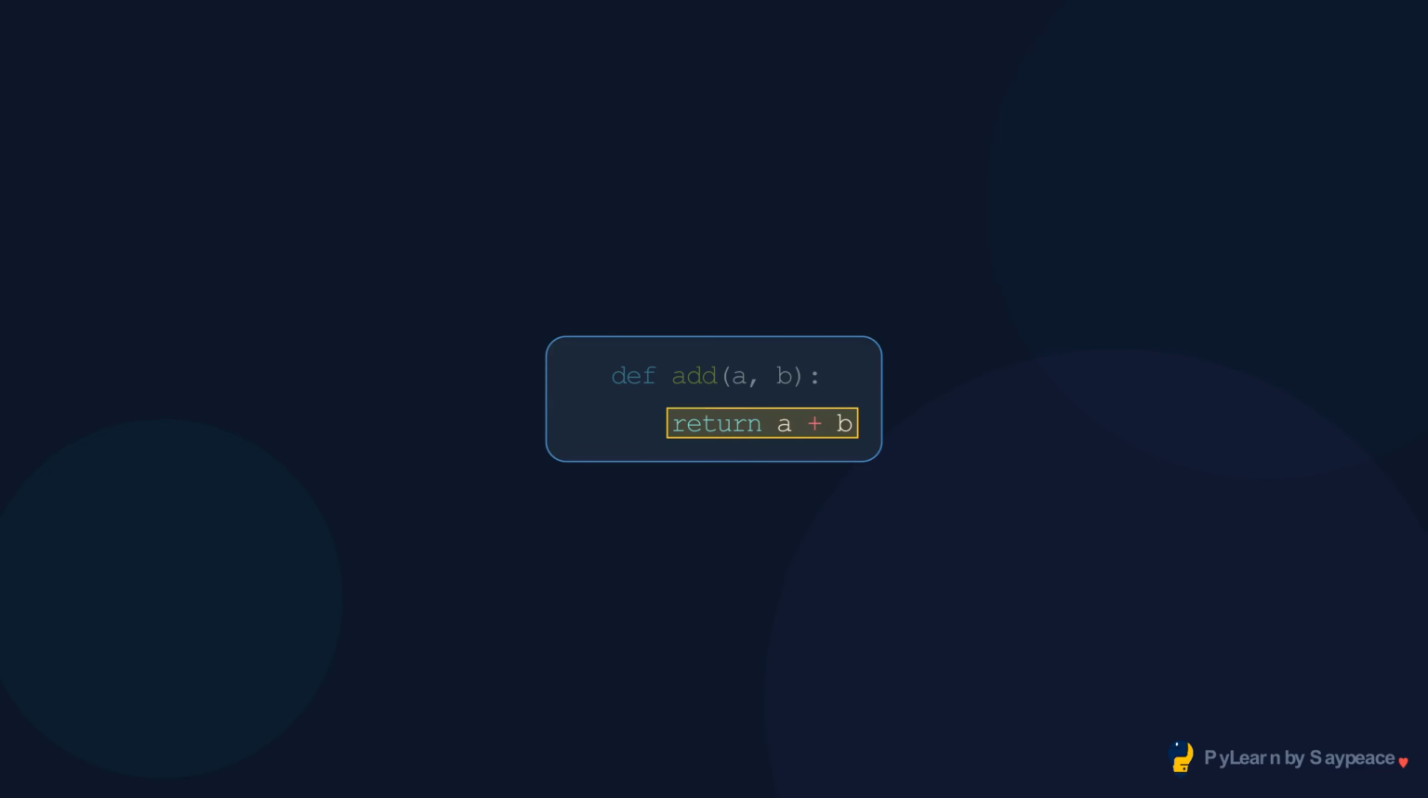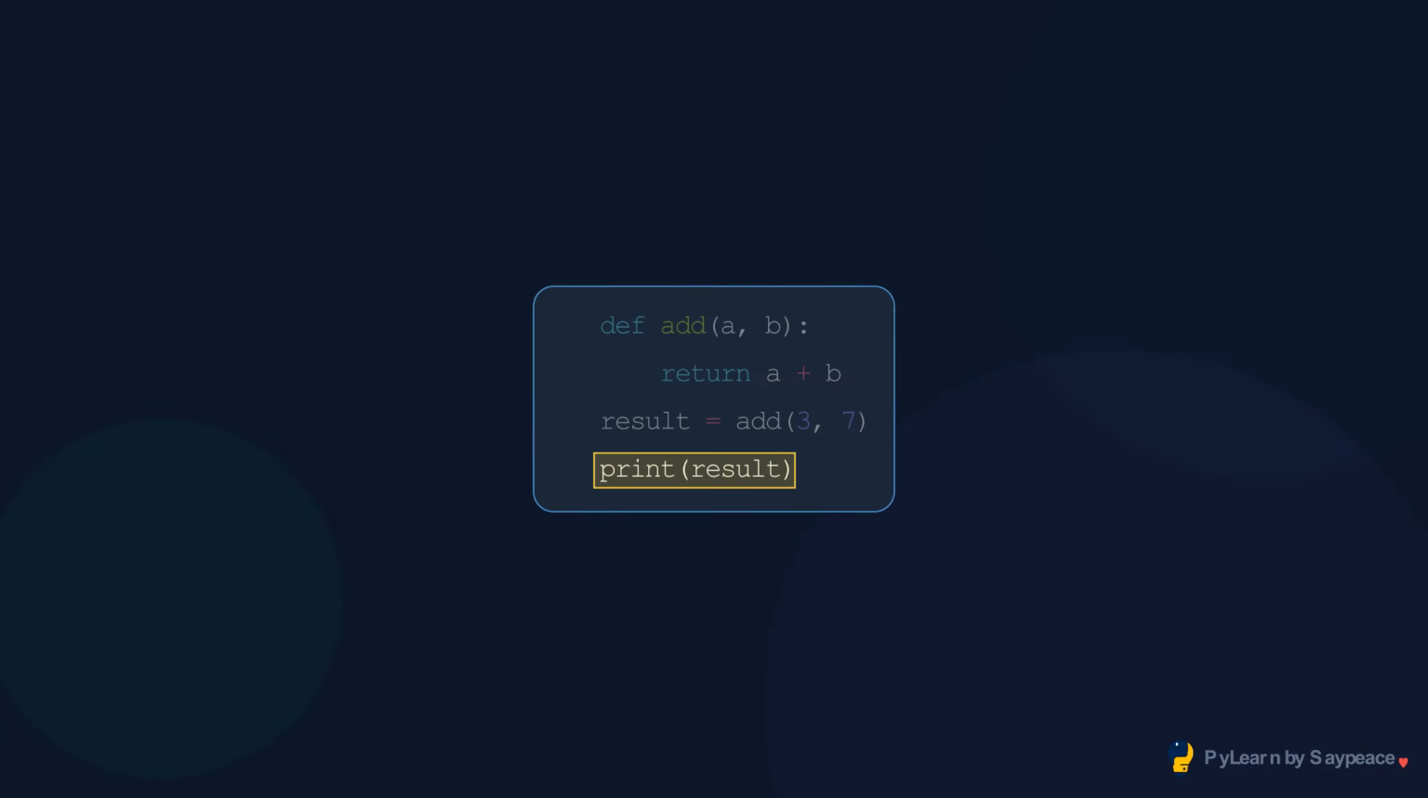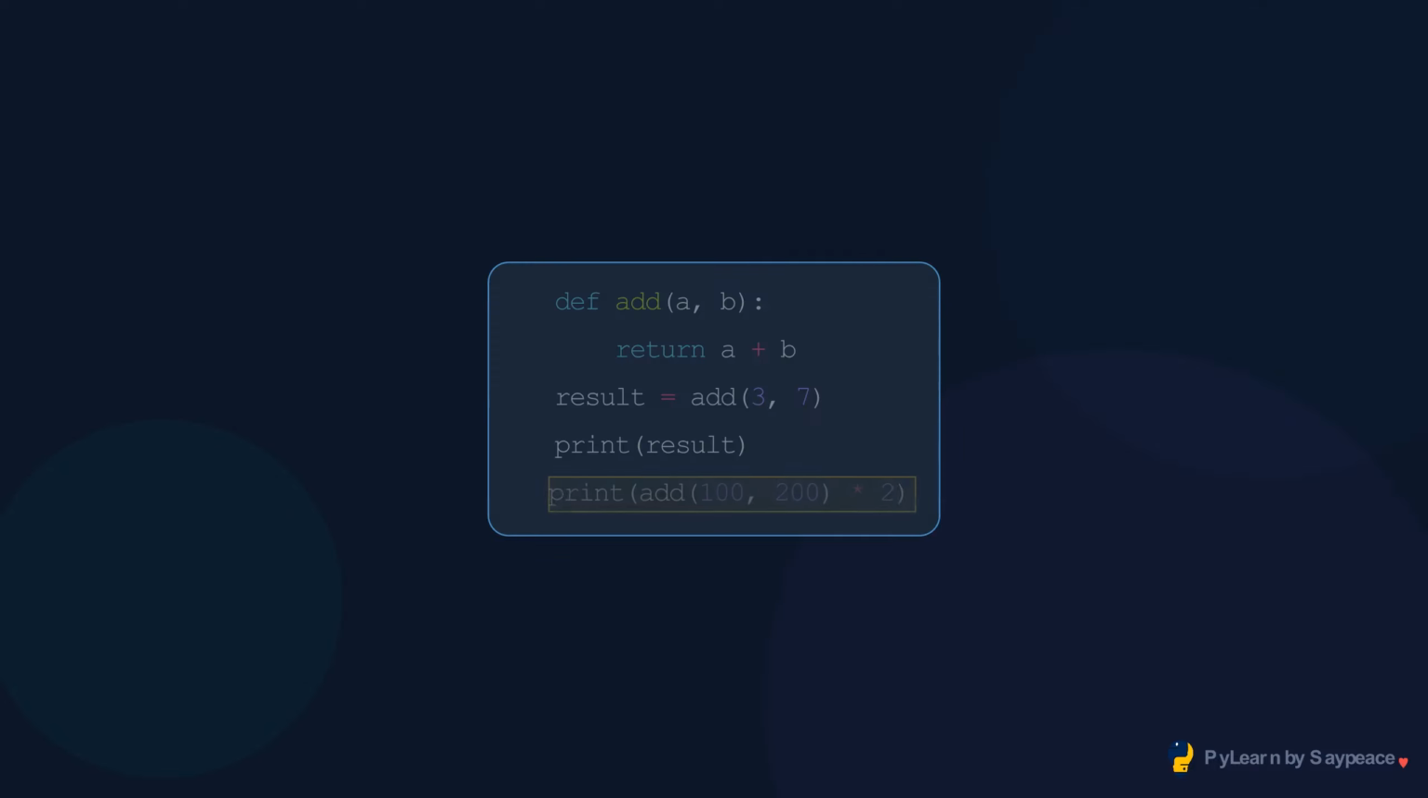Return sends a + b back to the caller. The function stops executing the moment return is reached. The returned value, 10, is stored in result. Output: 10. Use the return value directly in an expression. Add returns 300, times 2 is 600.